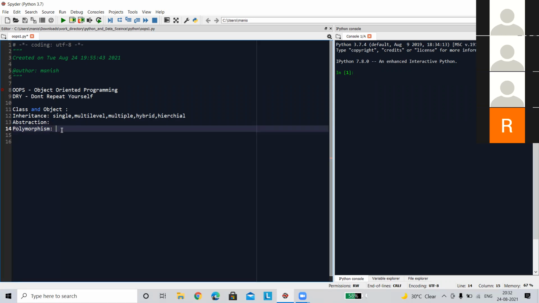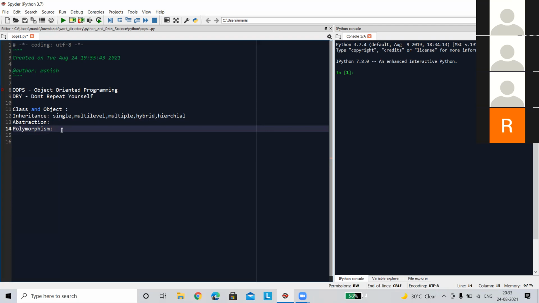Overloading is possible in Python too, but most of the time we use the overriding technique, because in Python there is no predefined data type at the time of method definition.